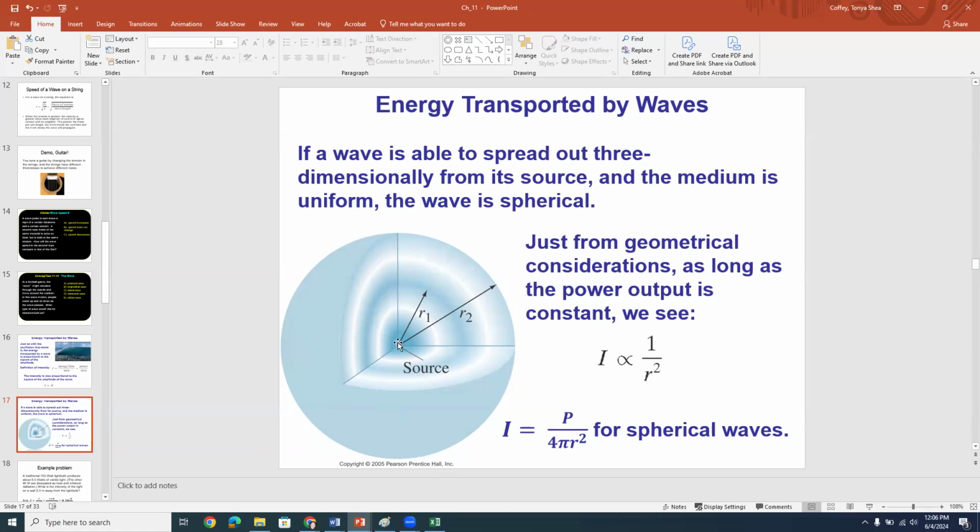So if you take the same power and distribute it over this area, then it gets less intense the further away you get, proportional to the inverse square of the distance. Now, for a perfectly spherical wave, the intensity is given by the power at the source, at the origin here, for example, divided by the surface area of the sphere, which is 4 pi r squared.